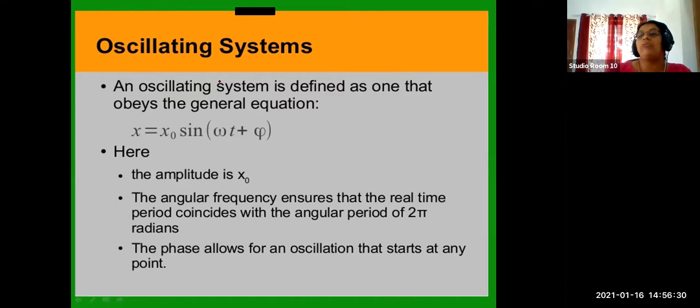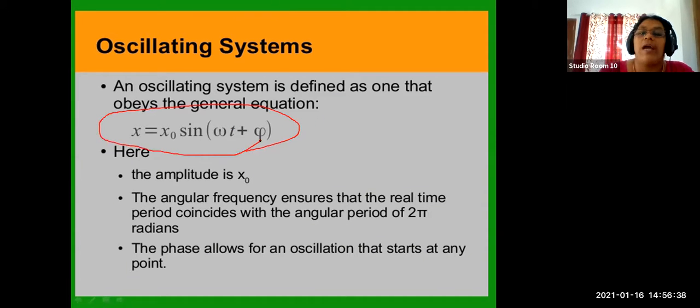And how can you say an oscillating system? A system which obeys this equation, that is x is equal to x0 sine(omega t plus phi). We use this phi here since it is given in your book as the initial phase. So you can change that. Now what is x0? x0 is actually equal to the amplitude A.